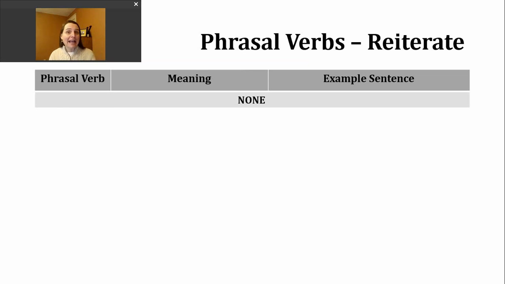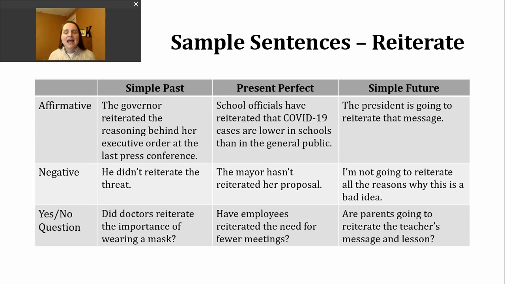Now, you'll be happy to know that I don't have any additional meanings. There are no phrasal verbs with reiterate. So again, we're just focusing on saying something again and again as our main meaning. And we'll move on to practicing our verb in a couple different tenses. Today, we'll look at the simple past, the present perfect, and the simple future using be going to.